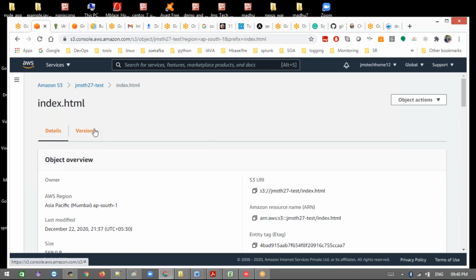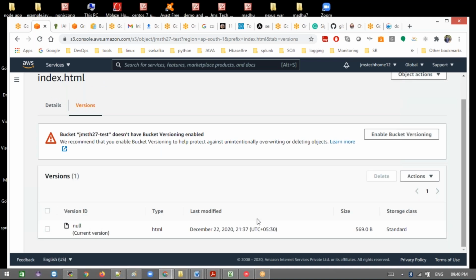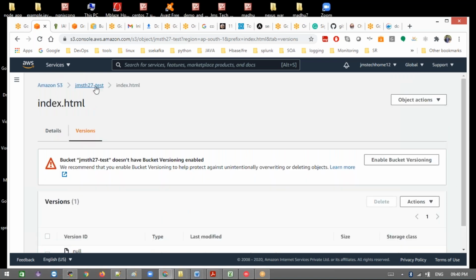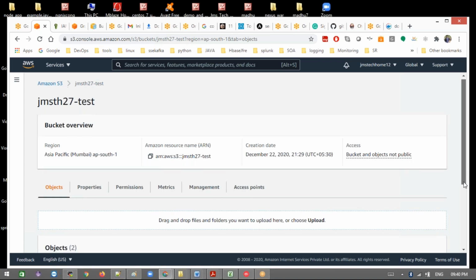Now what I'm trying to show is these versions here. If you didn't specify any versioning, by default it is null. That's what I'm trying to show you here. Now what happens if you want to upload the same object again? It will override. You will lose your existing one if you don't enable versioning.